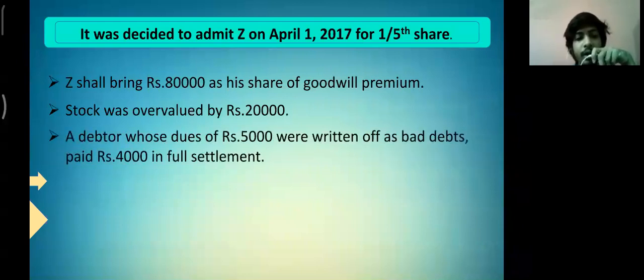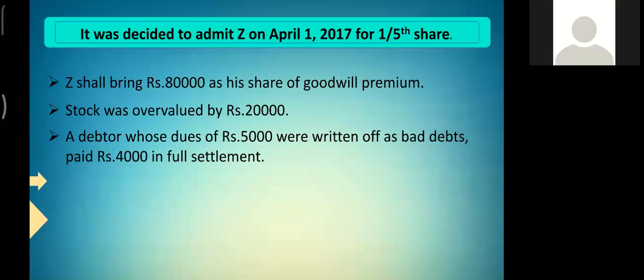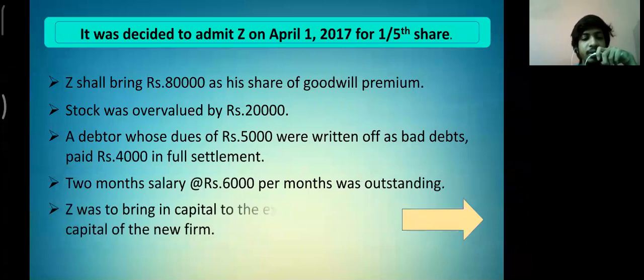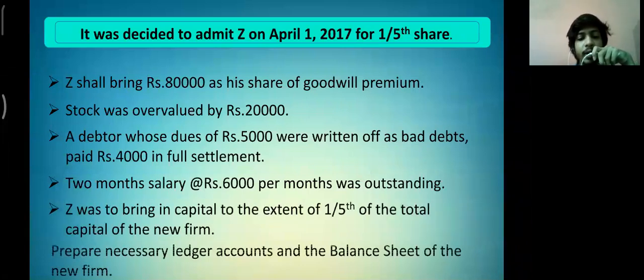Third, a debtor whose dues of 5,000 were written off as bad debts paid rupees 4,000 in full settlement. Fourth, 2 months' salary at the rate of 6,000 per month was outstanding. And the last, Z was to bring in capital to the extent of 1/5 of the total capital of the new firm. We are required to prepare the necessary ledger accounts and the balance sheet of the new firm.